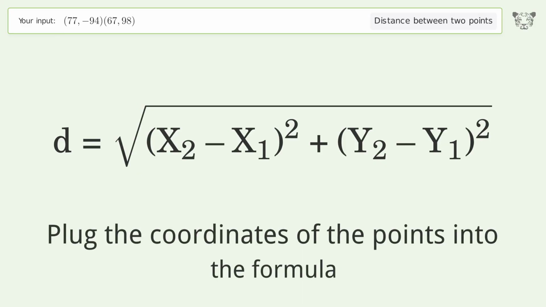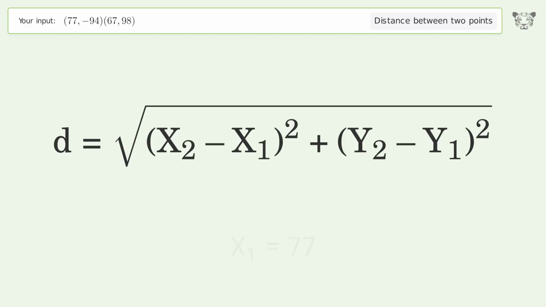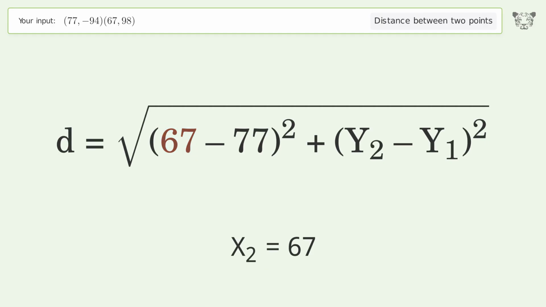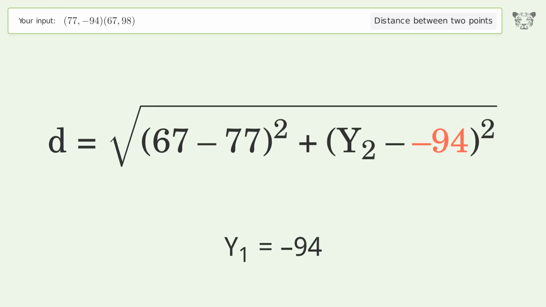Plug the coordinates of the points into the formula. x1 equals 77. x2 equals 67. y1 equals -94. y2 equals 98.